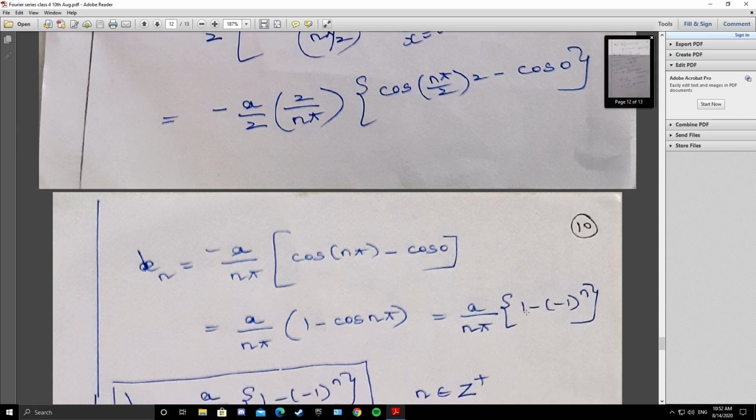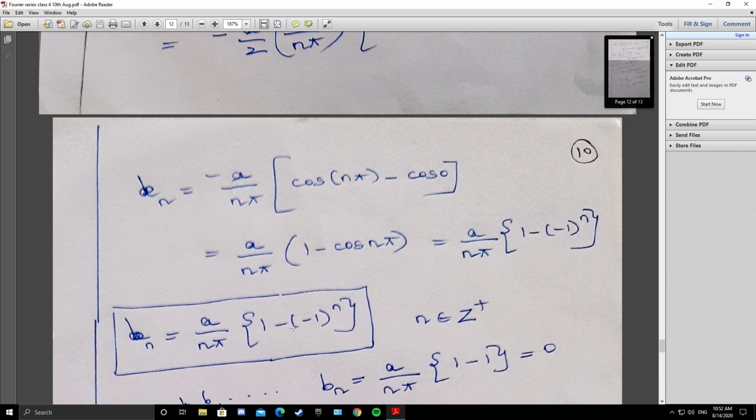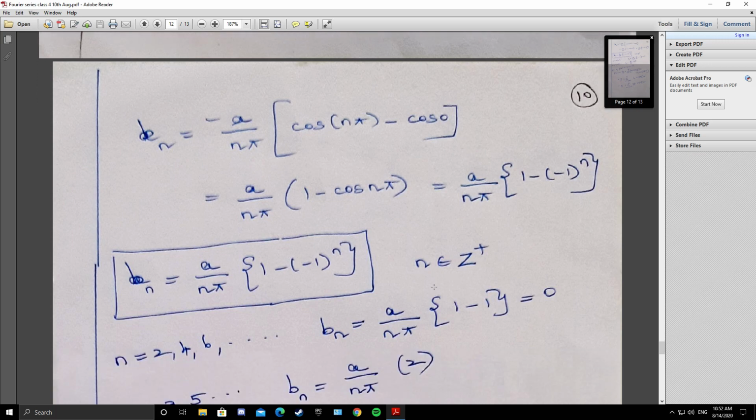So what is cos n pi? Minus 1 whole power n. So it is bn equals a by n pi, 1 minus of minus 1 whole power n. N is a positive integer.